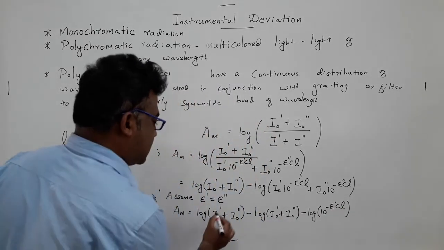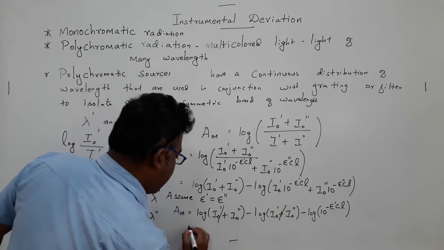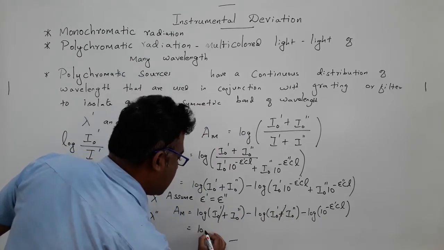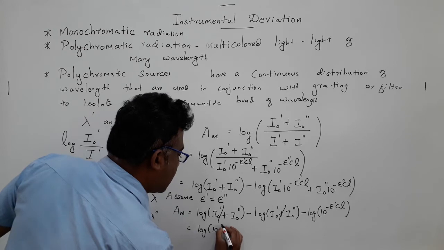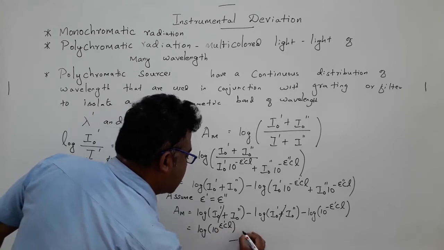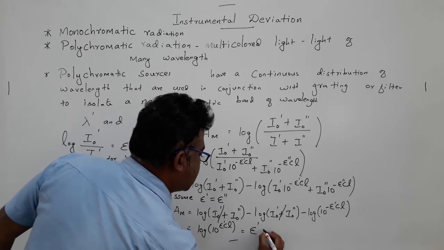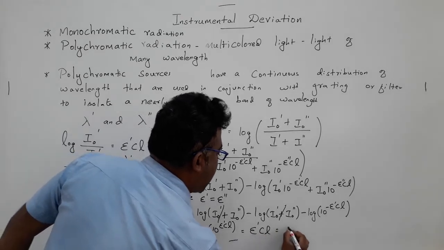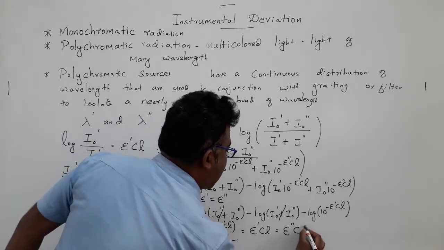Then these two terms cancel. You will get log 10 power epsilon CL, which is equal to epsilon prime CL, which is again epsilon double prime CL.